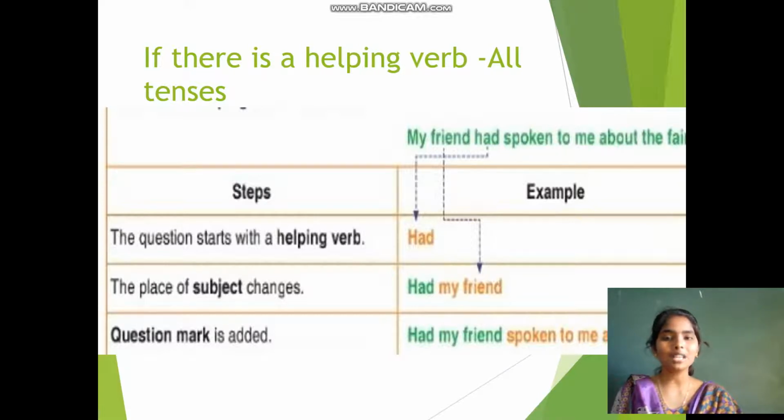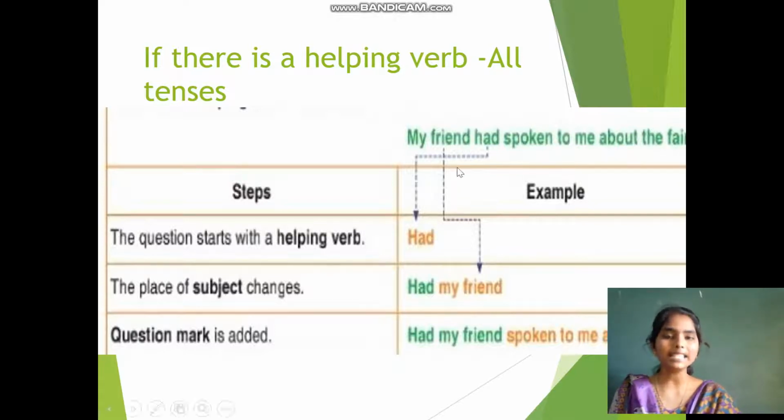The first step, we are supposed to find the helping verb in that sentence. So I want you all to say what is the helping verb here? Yes, had. So that helping verb we are going to write first, and the place of the subject changes. Obviously if the had comes first, the subject automatically moves to the next place. Had my friend. And always remember whenever you are saying the question, you are supposed to end this sentence with a question mark. Had my friend spoken to me about the faith?